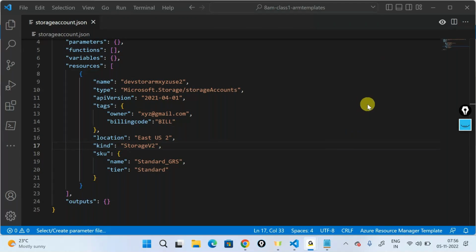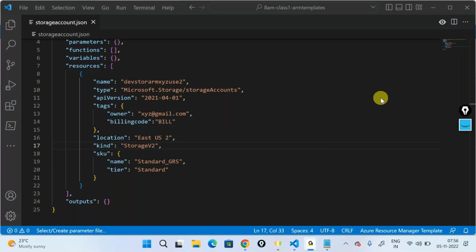Do you know by any chance which properties can be modified and which cannot be? Yes, in the documentation, if you just go through it, it's going to tell you. Apart from the region, which is the location, and the performance tier, I'm talking specifically about a storage account, the other properties can be updated, like the access tier can be moved from cool to hot, hot to cool, and so on.